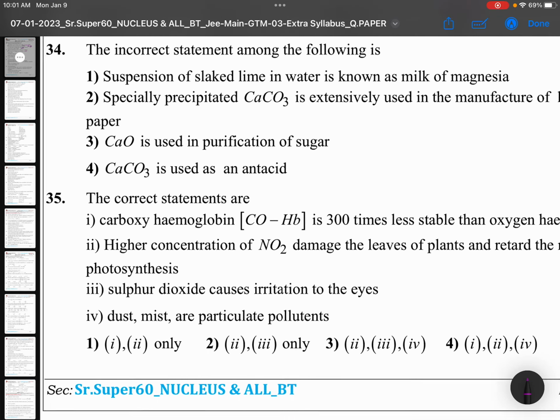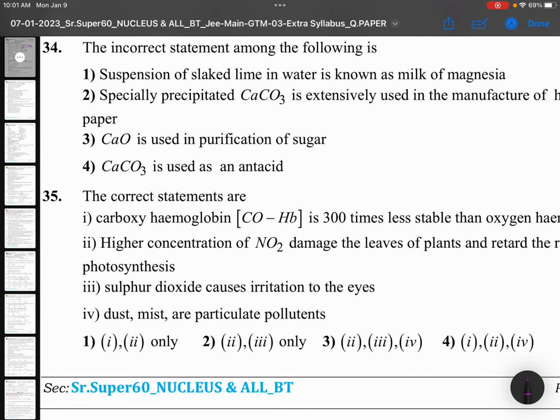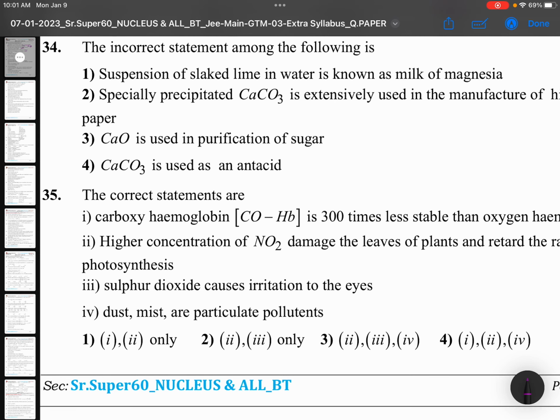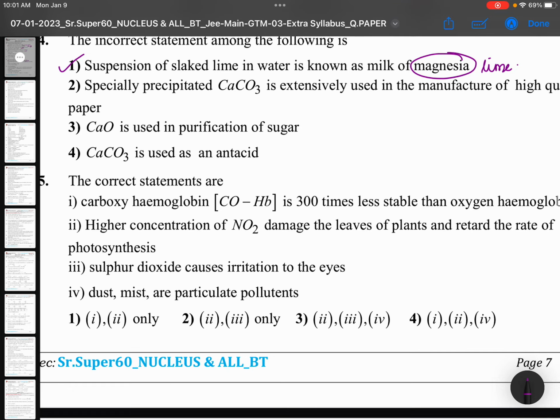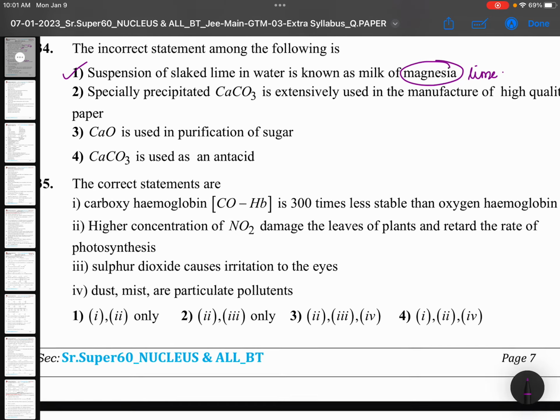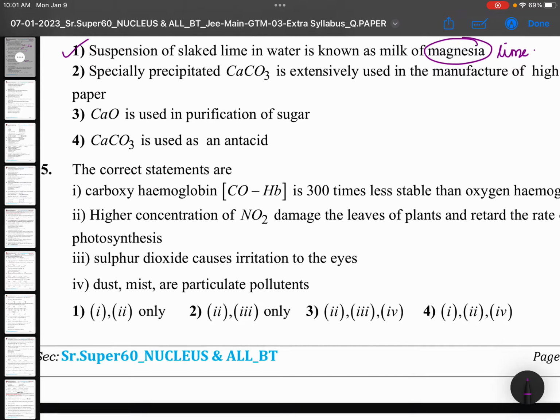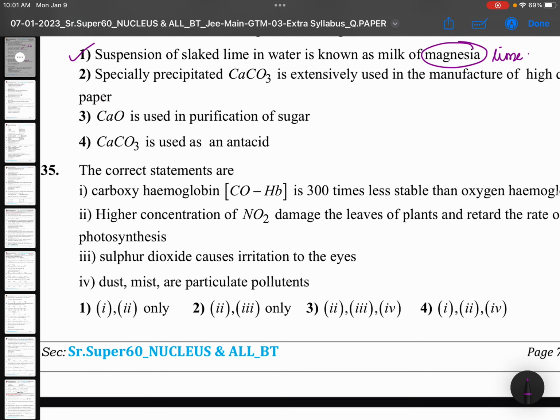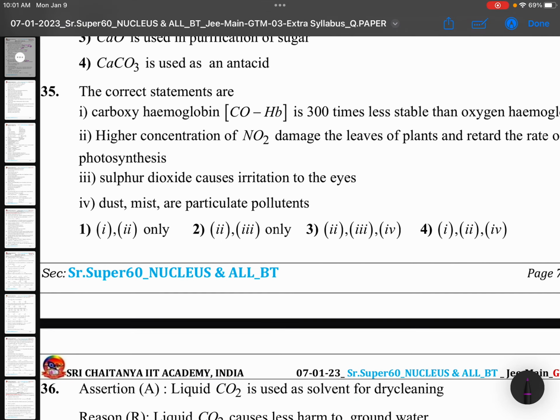The incorrect statement among the following is: suspension of slaked lime in water is known as milk of magnesia. Suspension of slaked lime in water is known as milk of lime. So this is the only incorrect statement. Rest of the statements are correct only. Specially precipitated CaCO3 is extensively used in the manufacture of high quality paper. CaO is used in purification of sugar. All are NCERT statements as they are.